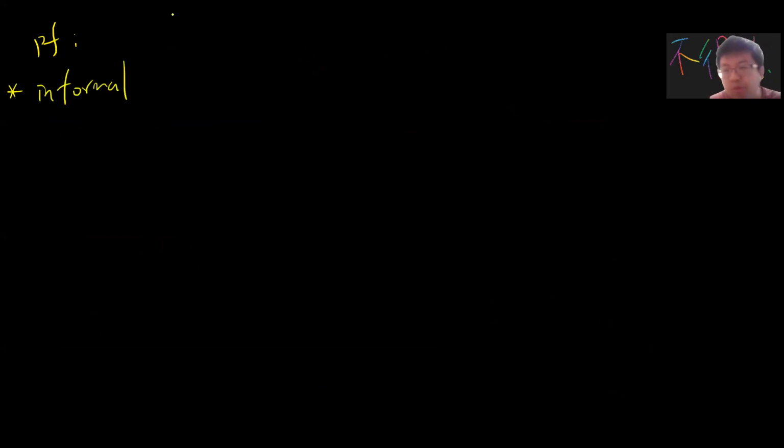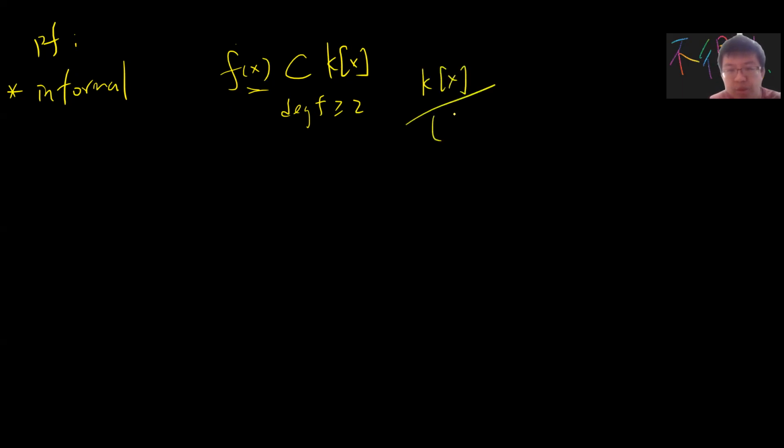Remember previously we already proved that if you have f(x) in K[x] with degree greater than 2 and irreducible, so f(x) has some roots which are not in K, then you can take the quotient.